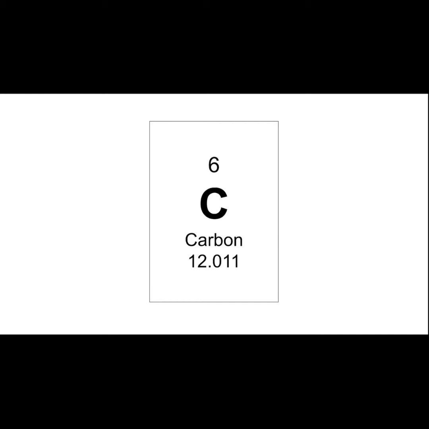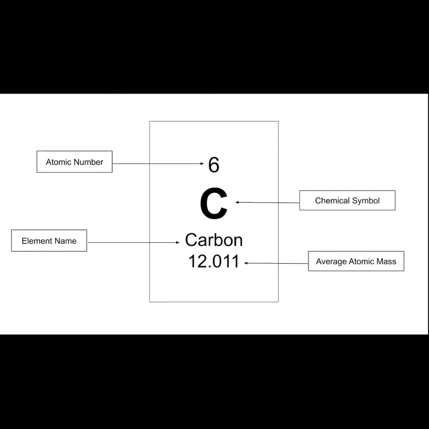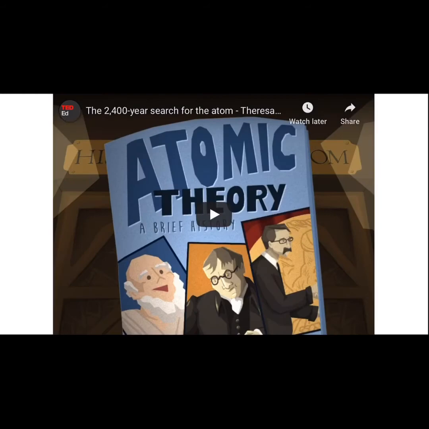So first, I just want to review a little bit of what we talked about last class. Please remember that this number at the top is your atomic number. It will not always be at the top. It could be in a different spot depending on what periodic table you have. Then I have the symbol, the name, and lastly I have the atomic mass. So remember that the mass is your decimal number. Your atomic number can also give you the number of protons and the number of electrons. So I have 6 protons and 6 electrons in this case.